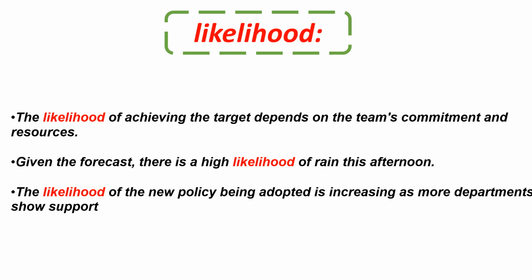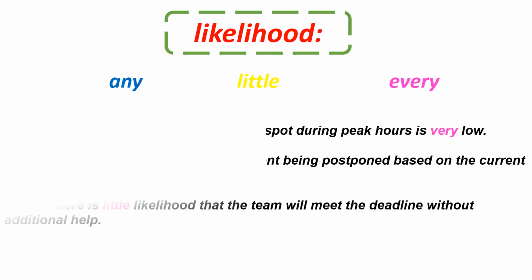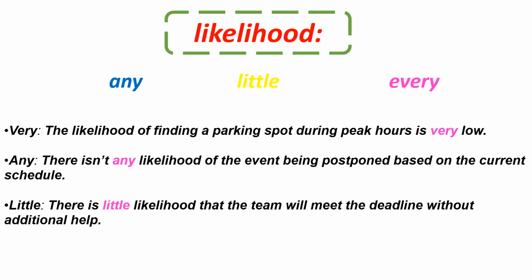Nice. So now we'll complete. Here are three words: extremely, highly, and very. Here we have any, little, and every, or also very. Okay. Very. The likelihood of finding a parking spot during peak hours is very low. We can say also every. The every likelihood of finding a parking spot during peak hours is very low.